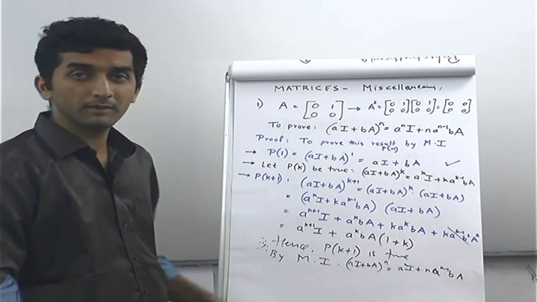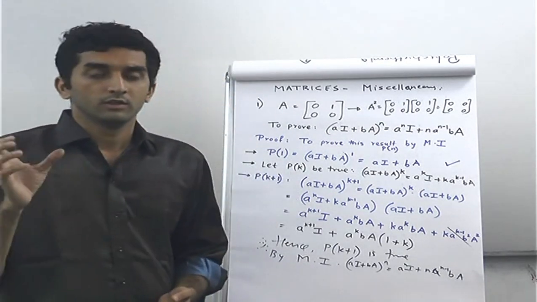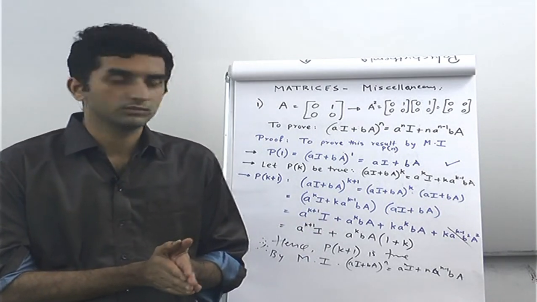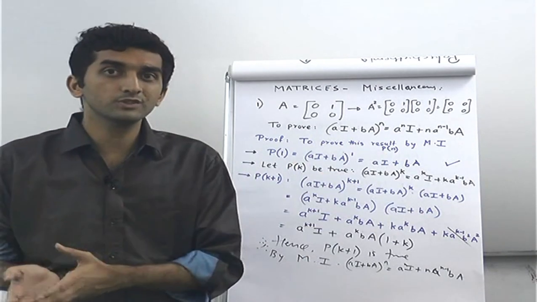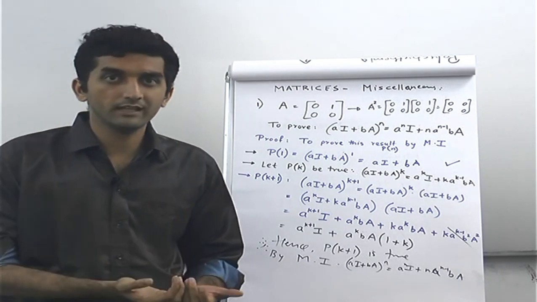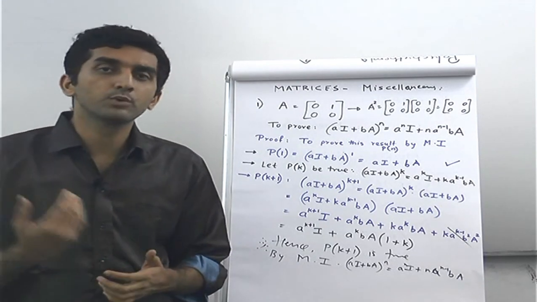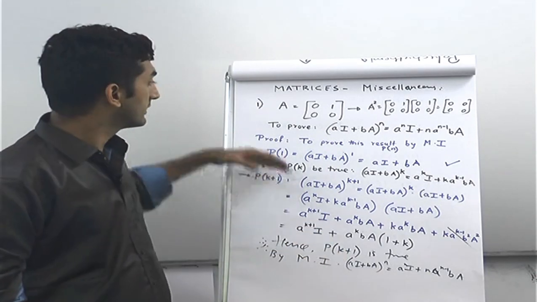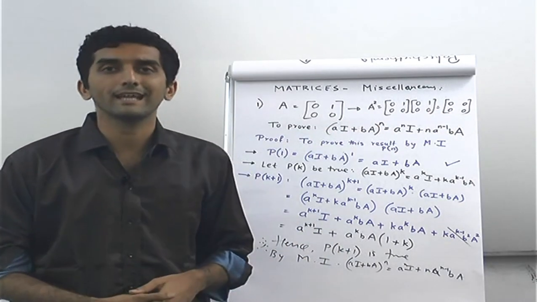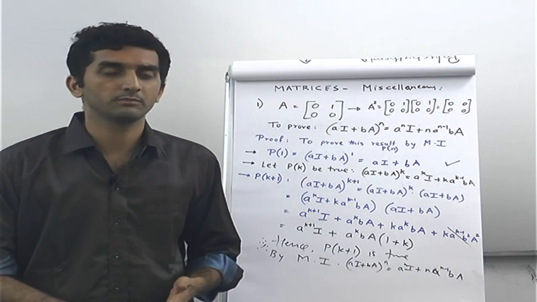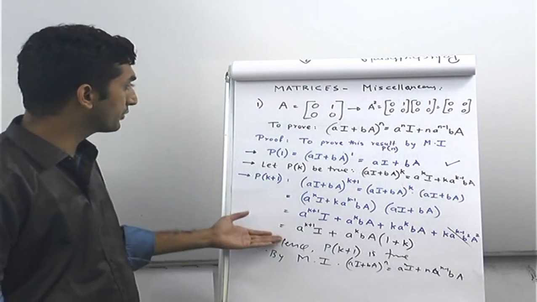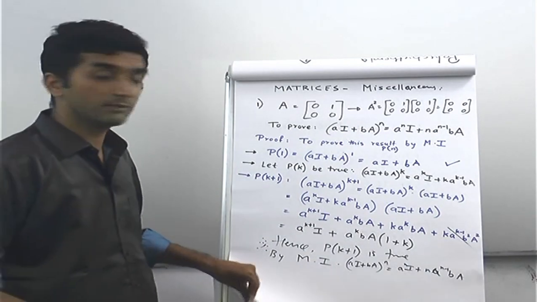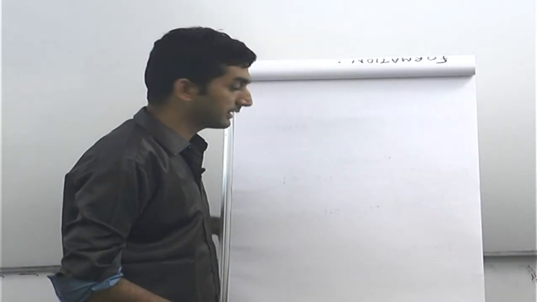So again, I'll repeat the mathematical induction theorem. Prove the statement for n equal to 1. So P of 1 is true. Assume that it is valid for P of k, and using that prove it for P of k plus 1. If you do these three steps, then the statement is true for any given n of natural numbers. So this is what we did, and hence we proved that this particular statement is right. Following these lines, we'll do the second problem as well using the same technique of mathematical induction.